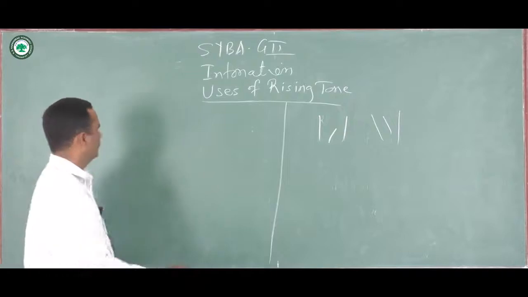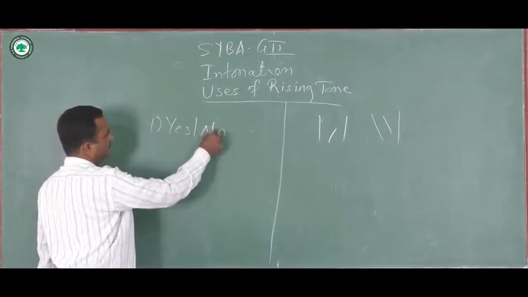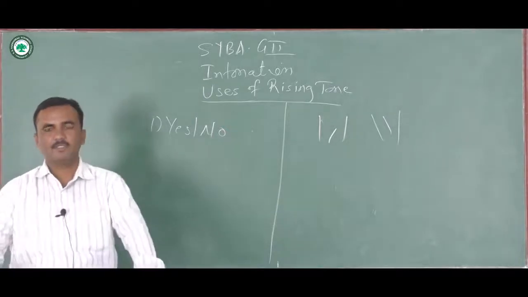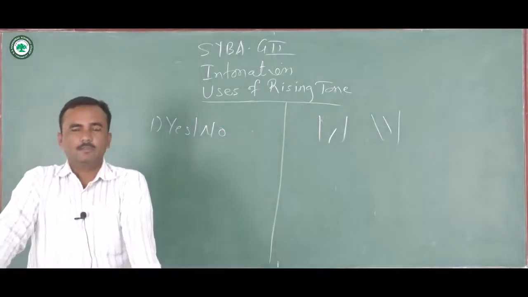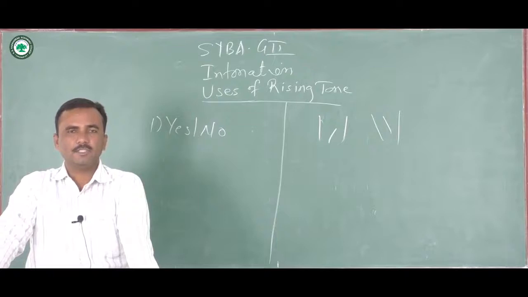First is yes-no questions. While discussing the falling tone, we talked about how falling tone is given before the stressed syllable, particularly in WH questions.